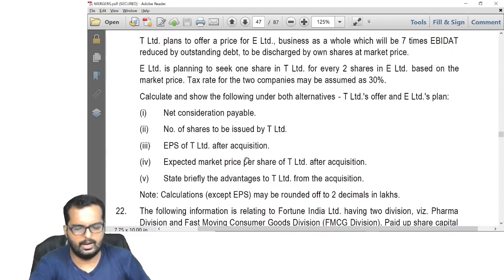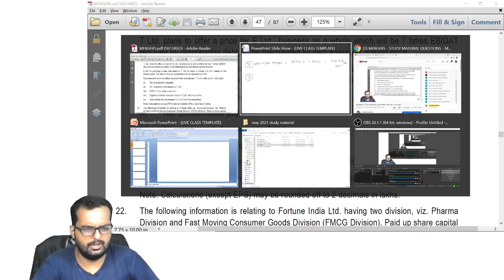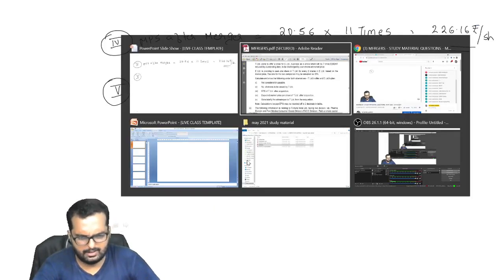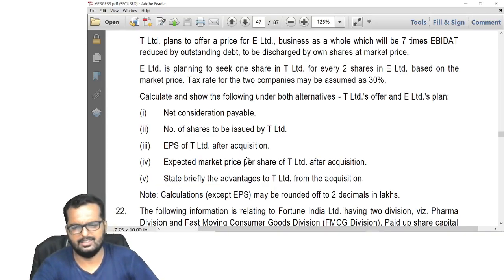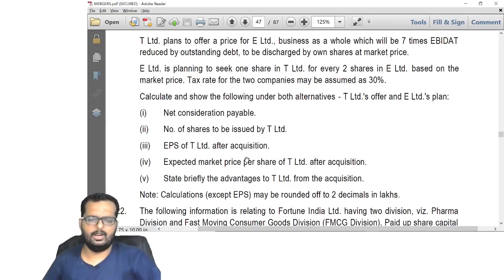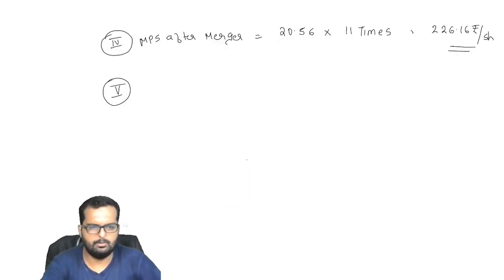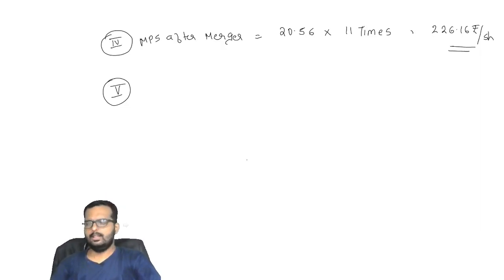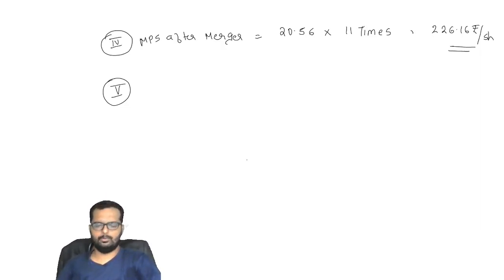And after this, what is the next requirement they are having? State briefly the advantages to T Limited from acquisition. Friends, that is a theory question. You will get synergy benefits and many other benefits as such that you can read through the theory. Alright, can you please write down this also in your book? So we are done with T Limited. Same way we have to do it for what now? E Limited's offer also.